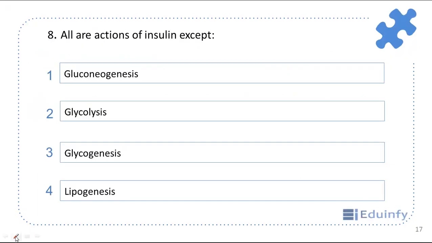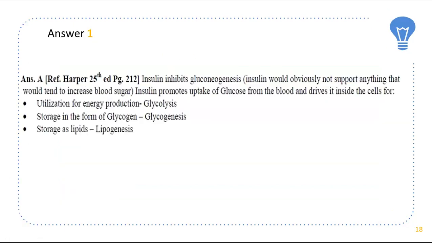Next question is, all are actions of insulin except. So here the answer is gluconeogenesis. Here insulin inhibits gluconeogenesis. Insulin promotes uptake of glucose from blood and drives it inside the cells for utilization for energy production, that is glycolysis, storage in the form of glycogen, that is glycogenesis, and storage as lipids, so lipogenesis.